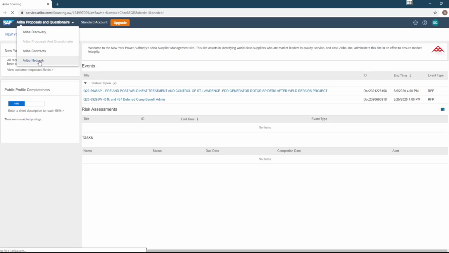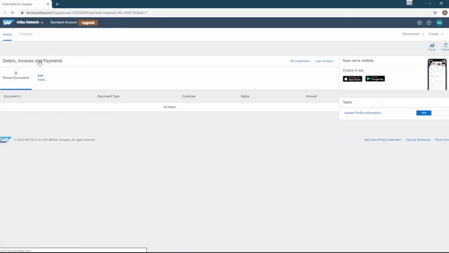And then you have Ariba Network, and that should take you back to the home page. And on the home page, you'll see here orders, invoices, and payments, very similar to the contracts. If your customer was invoicing via Ariba, you would be able to see all of these in real time. So now I'm going to scroll all the way to the right here, and we're going to go over to